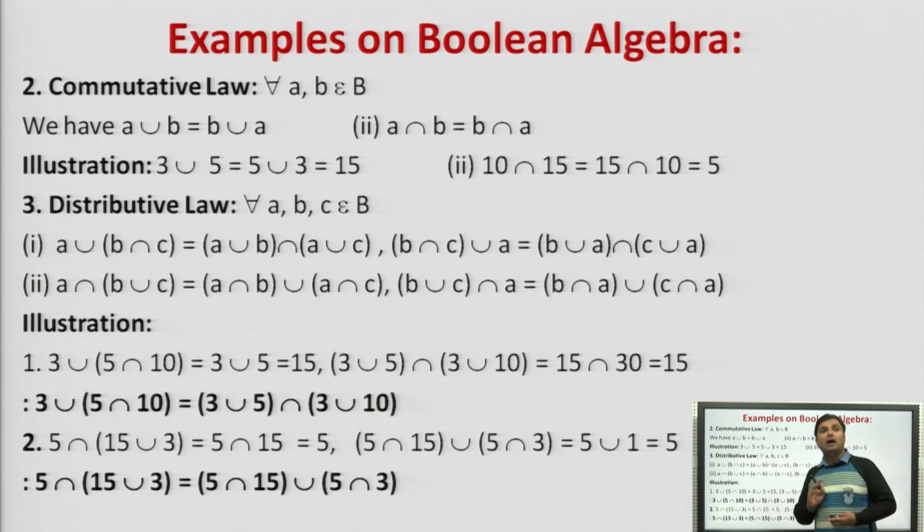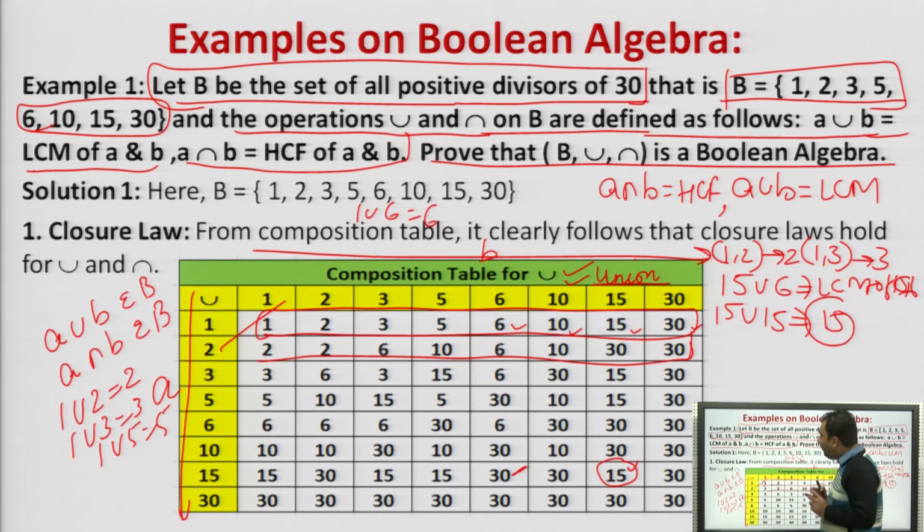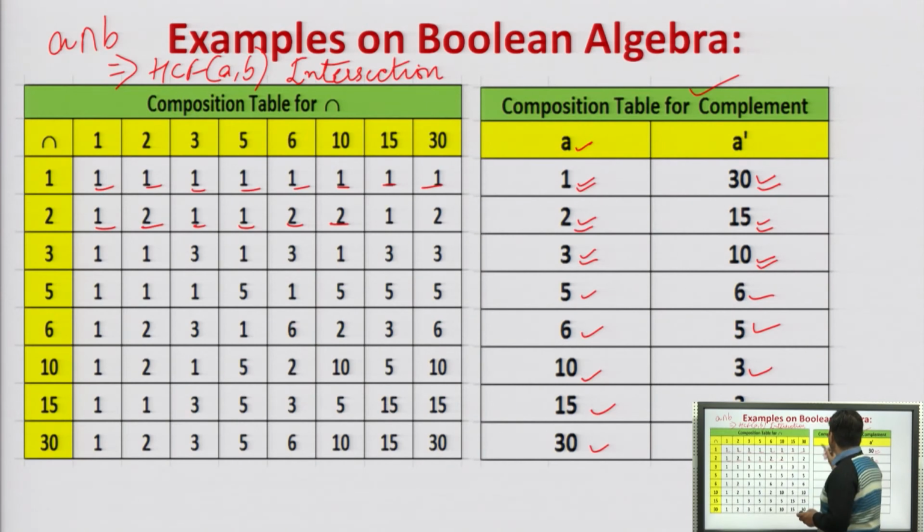So first is the closure one. Now in closure, what we say? What is the closure property? That is A union B belongs to B and A intersection B belongs to B. So कहना क्या चाह रहा है?